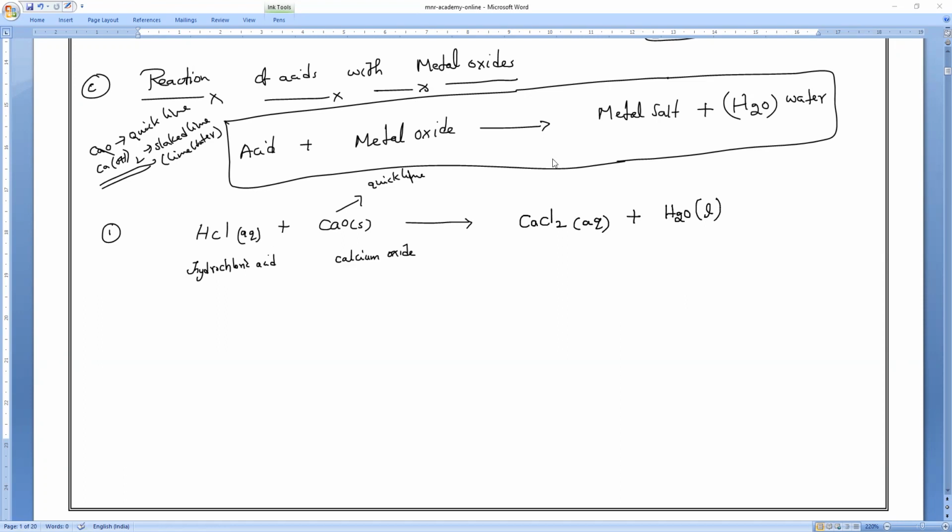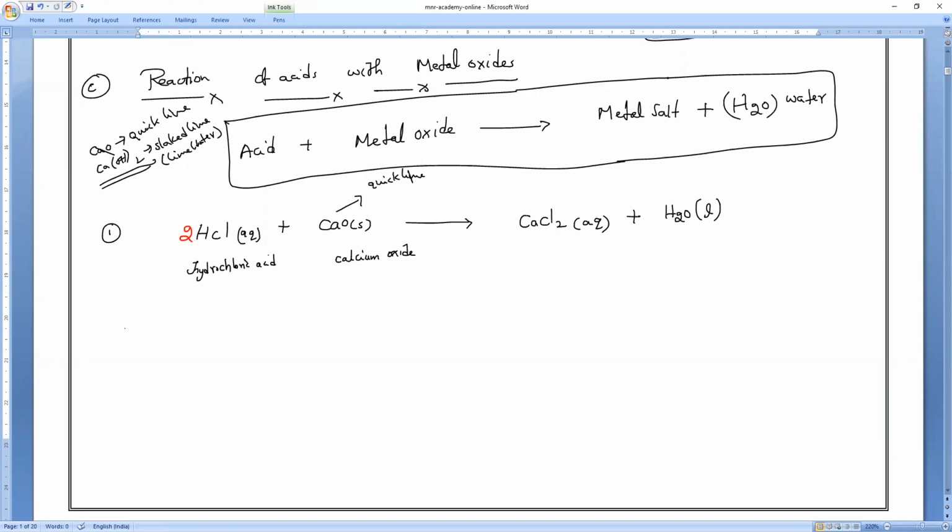Liquid. Okay, write it. Now, balance it. Harish already balanced it. Very good, Harish. Others, balance the equation. You cannot take just HCl; only 2HCl you have to write. Other than that, nothing is there. Chlorine is 2, but here 1, so the coefficient 2, that's all. Is it okay, everybody? Make it quick now.